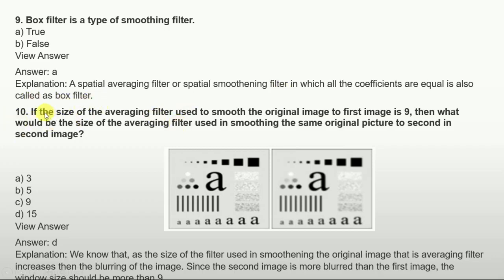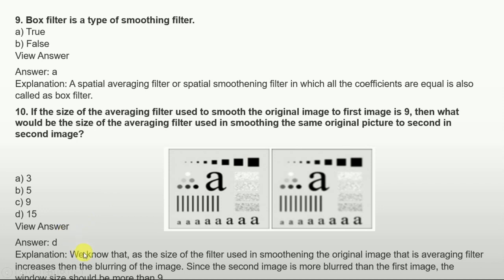You can see, if the size of an averaging filter used to smooth the original image to the first image is 9, then what would be the size of the averaging filter used to smooth the same picture to the second image? The options are A 3, B 5, C 9, and D 15. The answer is option D, that is 15.